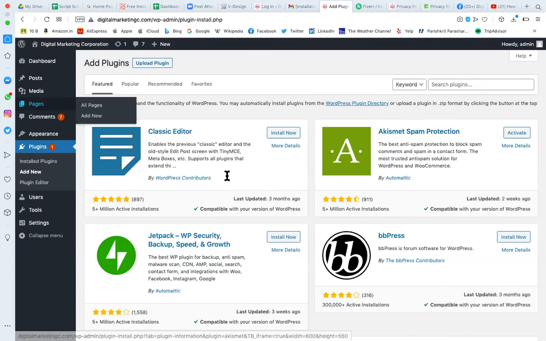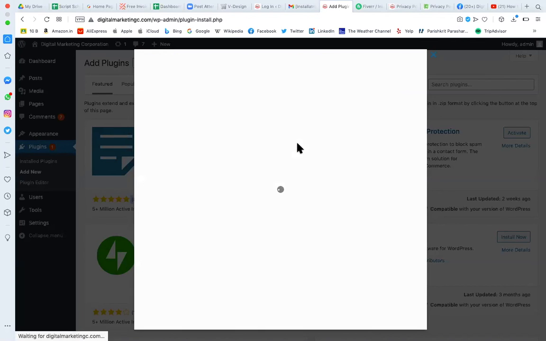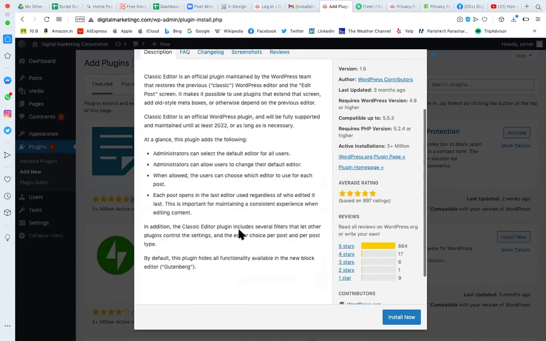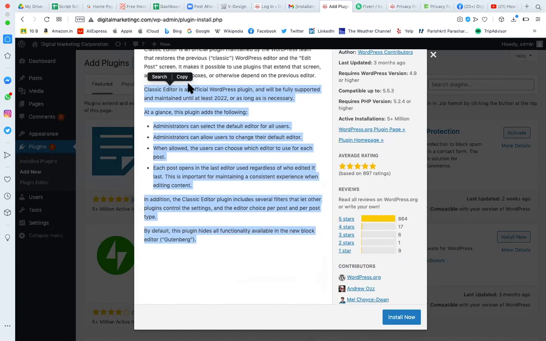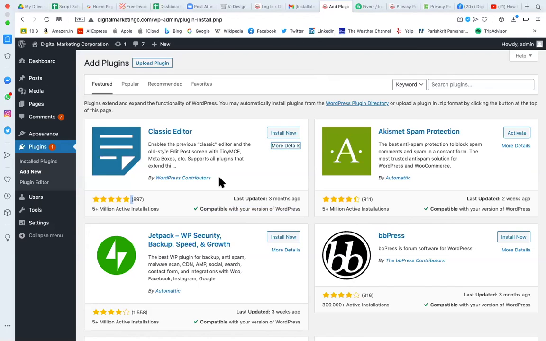As we select a theme, in the same way we select a plugin. We will make sure the plugin is recently updated. We will make sure that the plugin is compatible with your WordPress. We will make sure the plugin has a significant number of active installations, and significant star ratings, given by a significant number of people. We will go into more detail and check whether, for whatever objective we are adding this code, it is going to fulfill our objective or not. After doing all these things, we will click on install and activate.